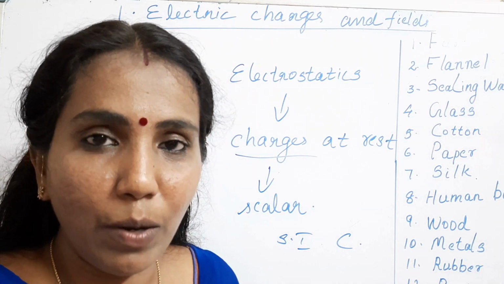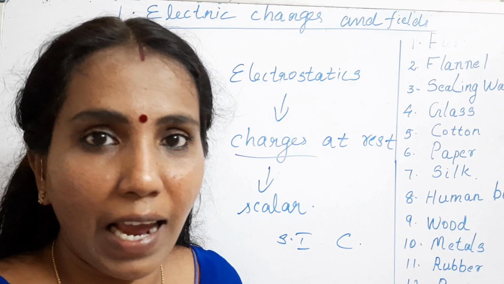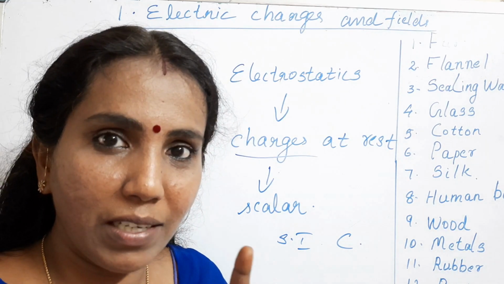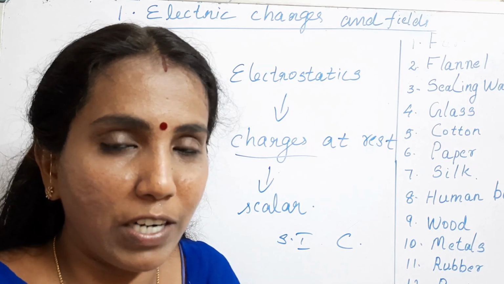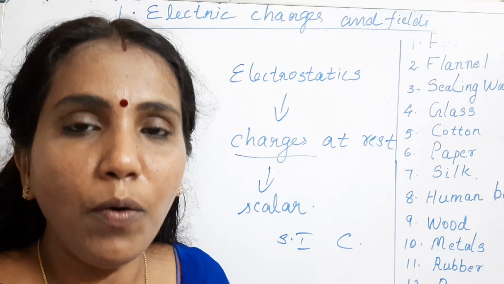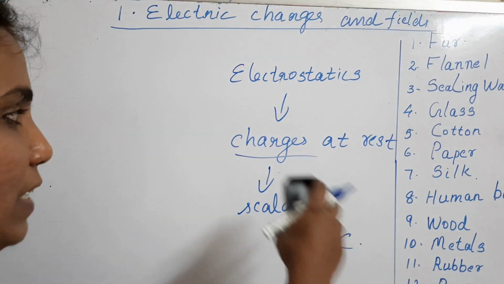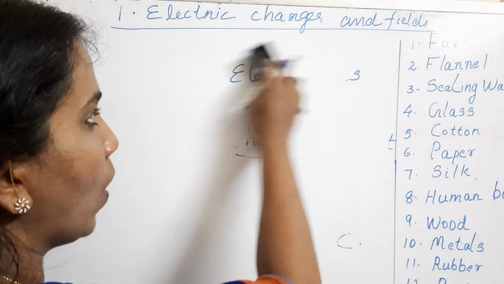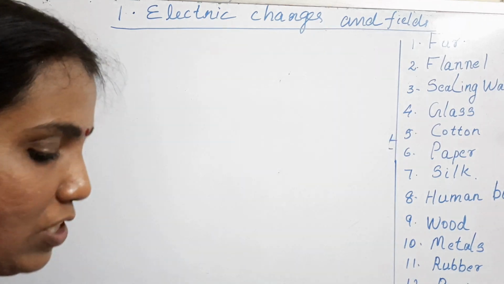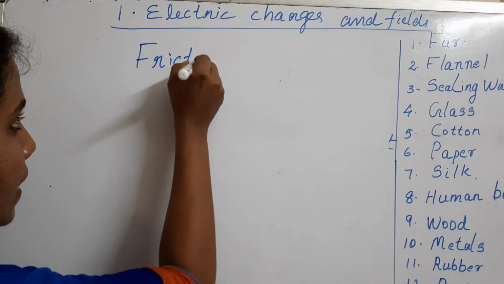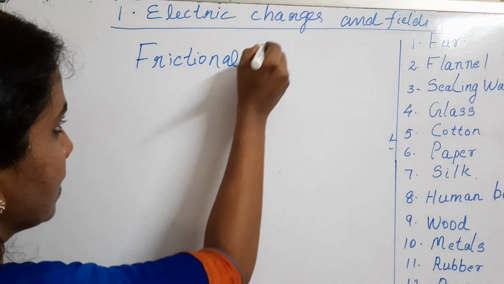These bits of paper will be attracted towards this scale, that you might have seen. So that type of charging, we call it as frictional electricity. So now we go to the details of frictional electricity. So our first topic of discussion is frictional electricity.